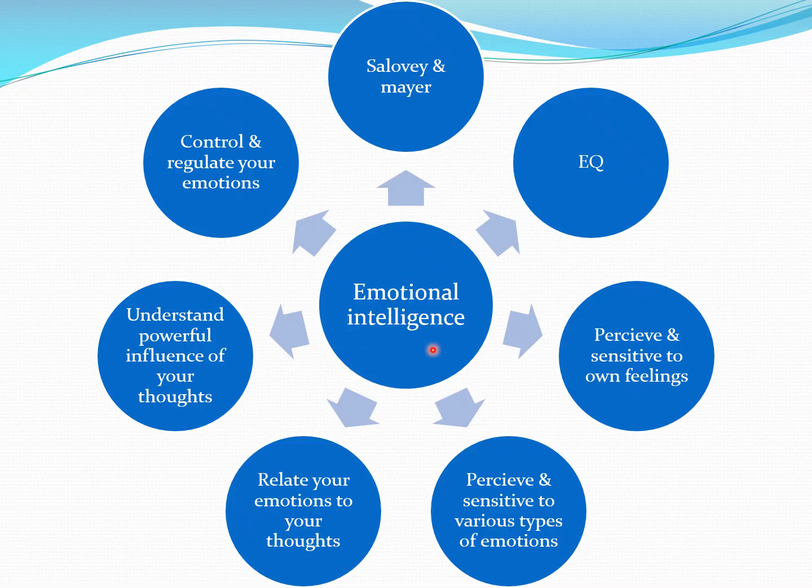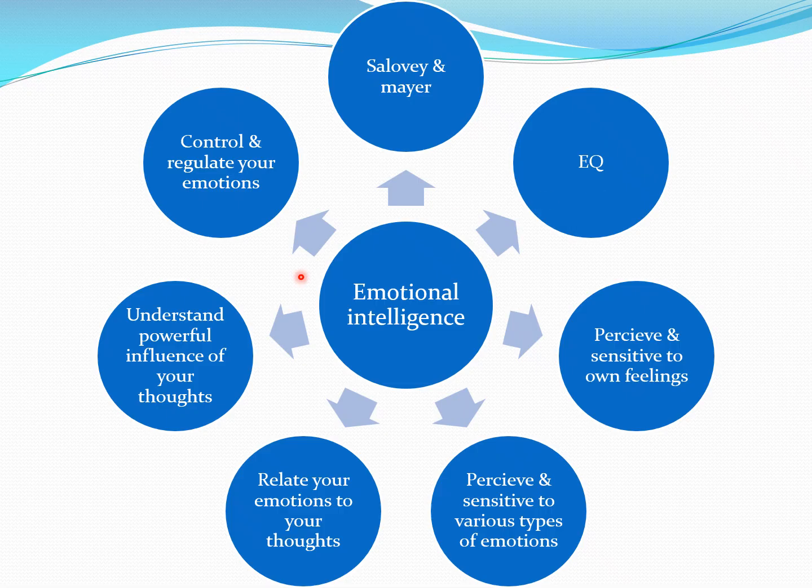Emotional intelligence means that the person is able to understand their emotion, able to understand others' emotion, and able to control their emotion. That particular person is considered as emotionally intelligent. This concept is given by Salovey and Mayer, and as we find out the intelligence by IQ, emotional intelligence is found out by EQ, that is emotional quotient. To be successful in life, it is important that the person is intellectual as well as has the emotional intelligence also.